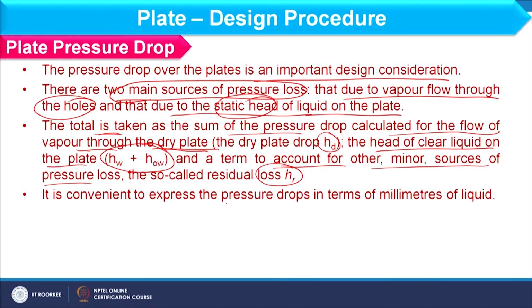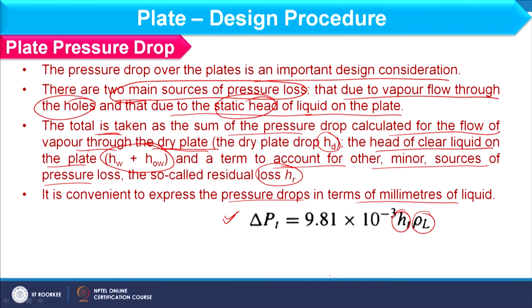So, it is convenient to express the pressure drop in terms of millimeter of the liquid, and so we can consider that total pressure drop on the plate is basically rho g h_t, and that rho corresponds to the liquid we are handling, and this h_t should be in mm, and this h_t is the total head loss over the plate.